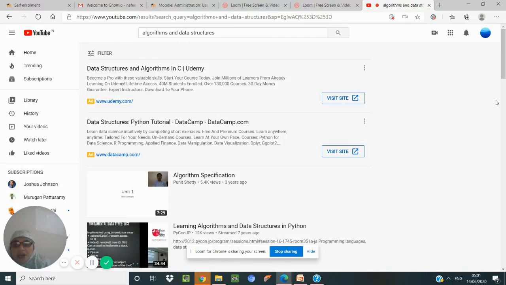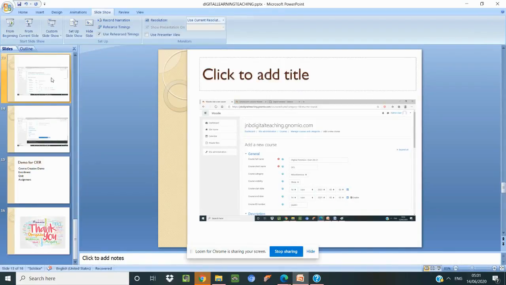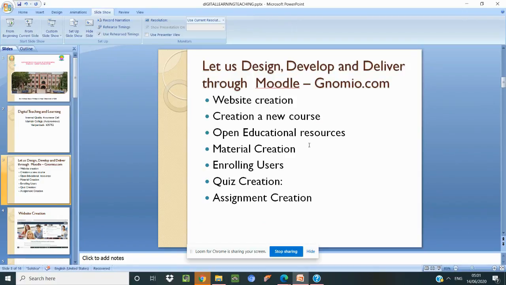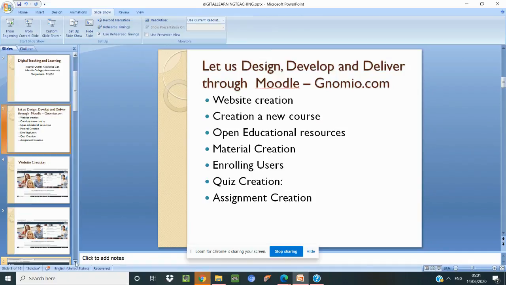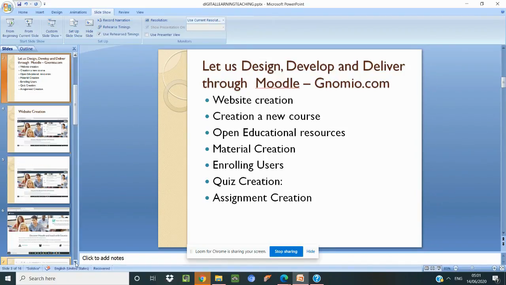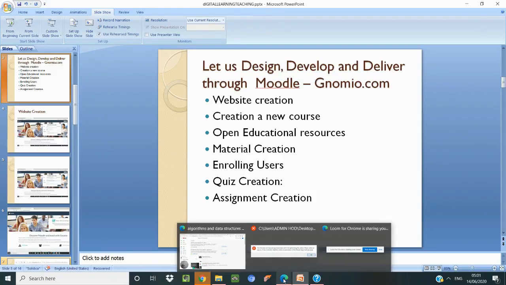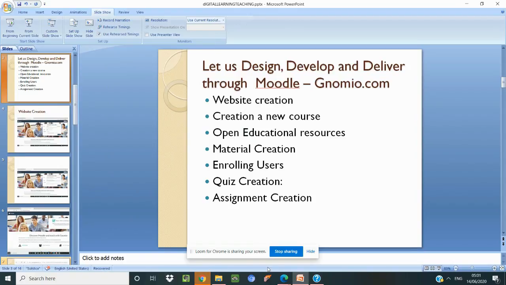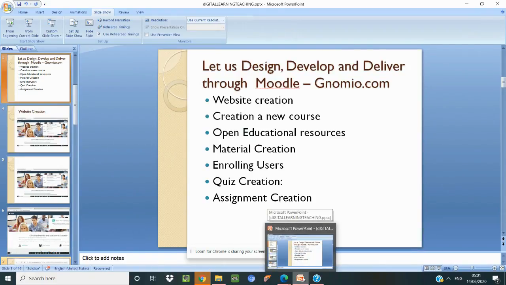So what we have seen now is how to create a website using genomio.com, and once you create it, you have to register so that you will become an admin. The next steps will be to create users and give materials to them. Before creating the courses, we also have an idea of what we mean by open educational resources. Try to use open educational resources so that you will not have any copyright infringement or intellectual property rights violation.